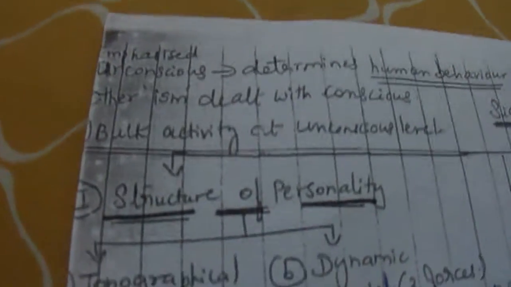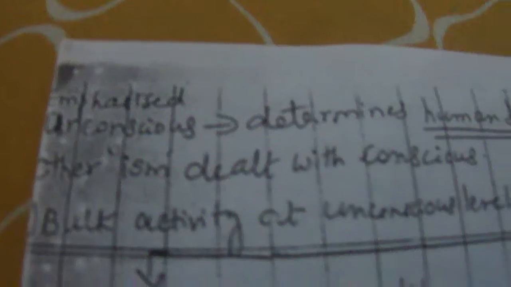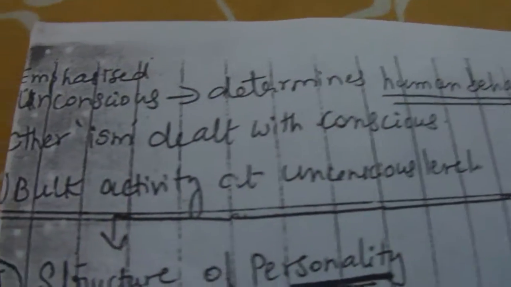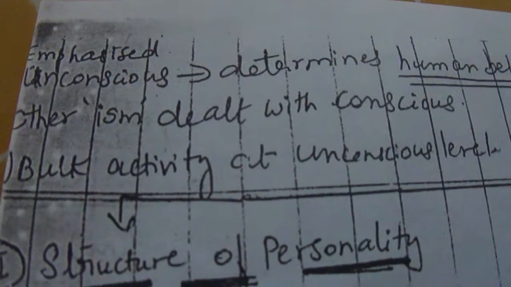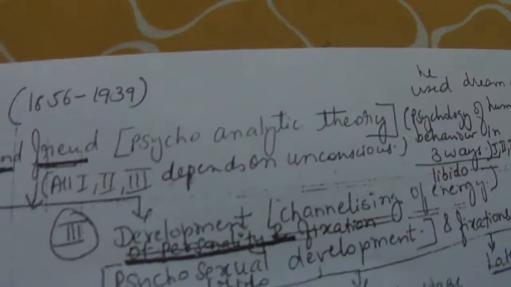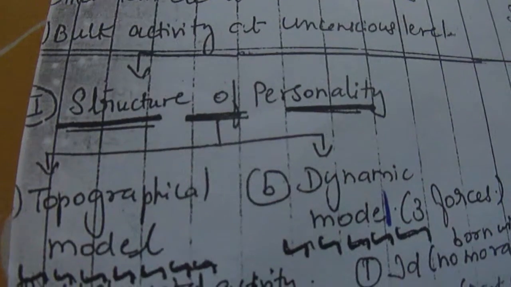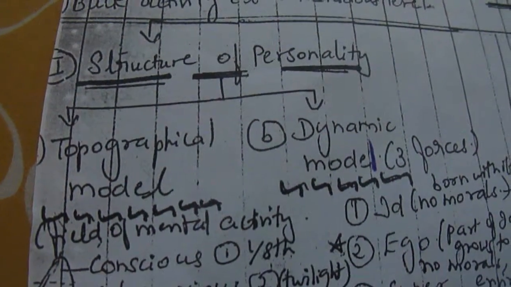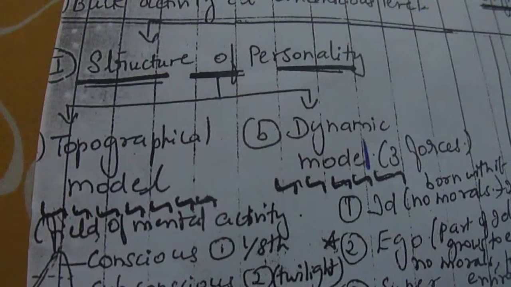Sigmund Freud emphasized the unconscious, and he said that it determines human behavior. Other things aren't dealt with by the conscious. He said the bulk of activity was at the unconscious level. The first division which he made under his psychoanalytic theory was the structure of personality. He divided it into two subsections, the topographical model and the dynamic model.